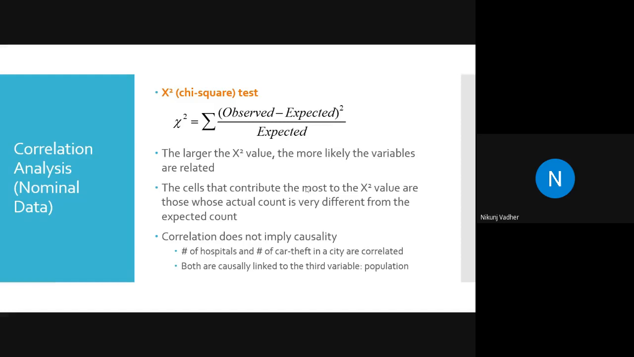Now, let's try to understand observed and expected. What is observed? What is expected? This is something like true and false positive. Just remember the formula: observed minus expected, squared, divided by expected. Let me show you one example. Don't worry, I will show you one proper example because in the exam there can be some from this topic.